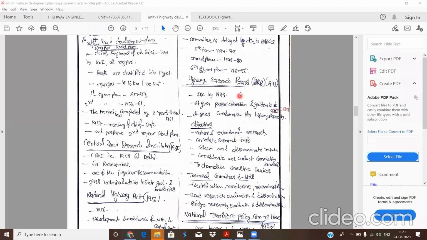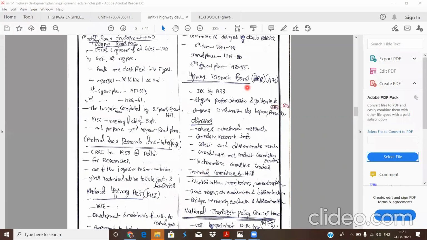Okay, so the Highway Research Board was formed in the year 1973. It gives the proper direction and guidance to the Central Road Research Institute, and also it gives coordination between the various organizations. So these are the main objectives, and these are the main technical committees of the HRB.